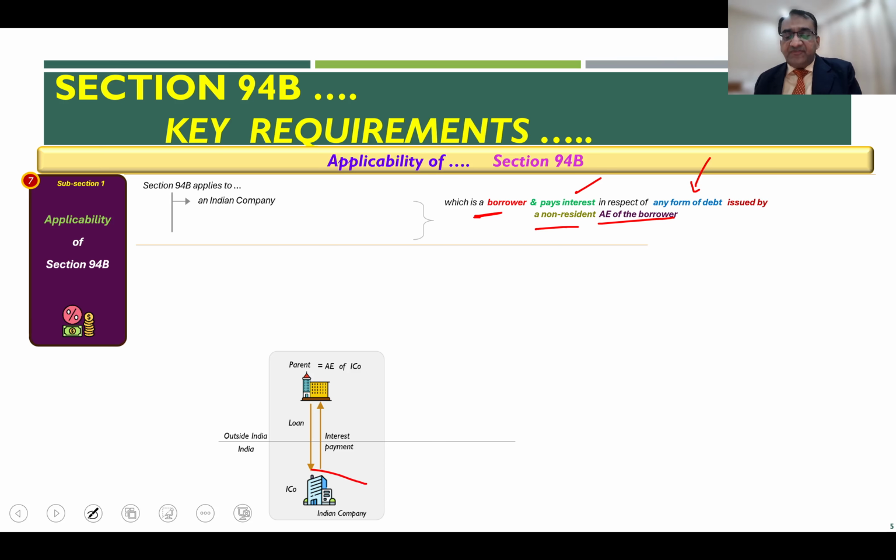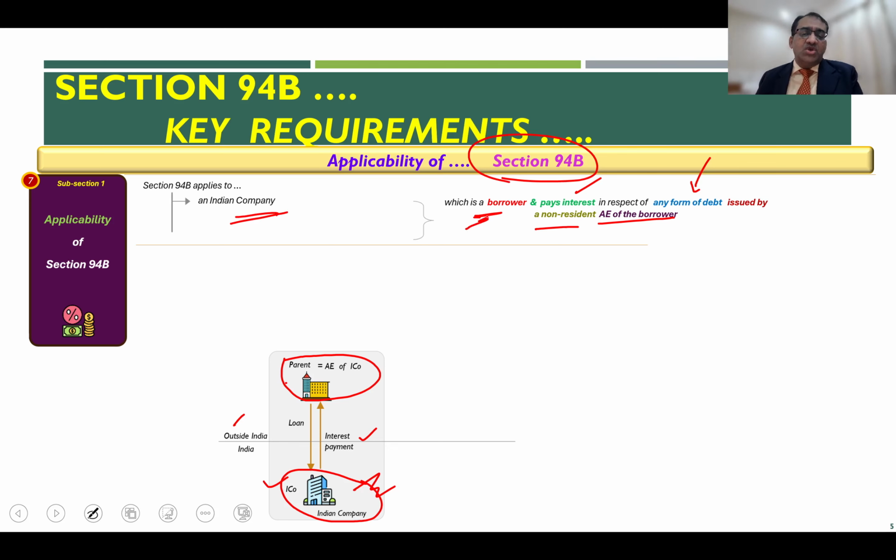So for example, if ICO is an Indian company and it has its parent sitting in, let us say, a country outside India, and if this parent gives ICO some loan on which interest payment is being made, then this Indian company, ICO in my example, would be governed by the requirements of Section 94B, because this section applies to an Indian company who is a borrower and pays interest to an overseas associated enterprise.